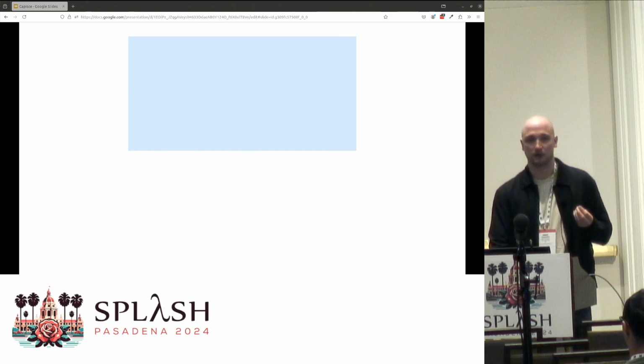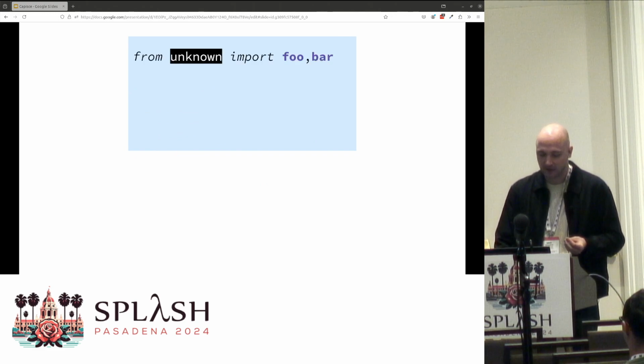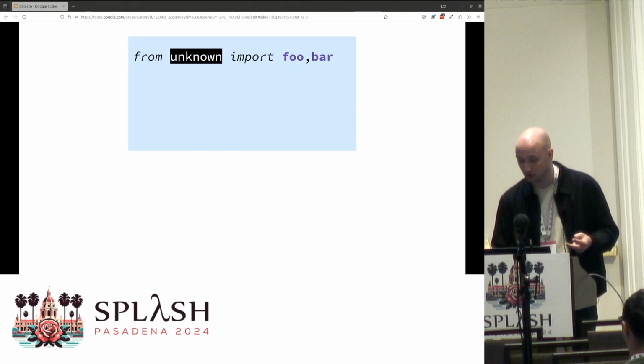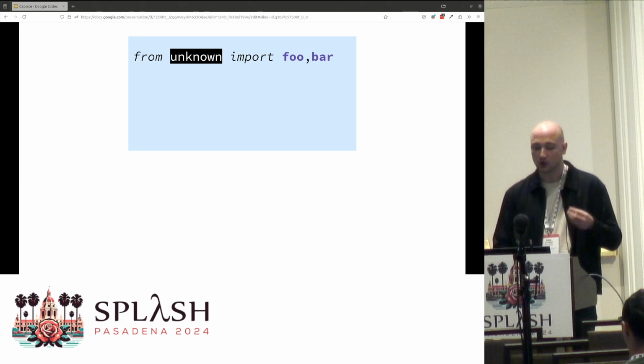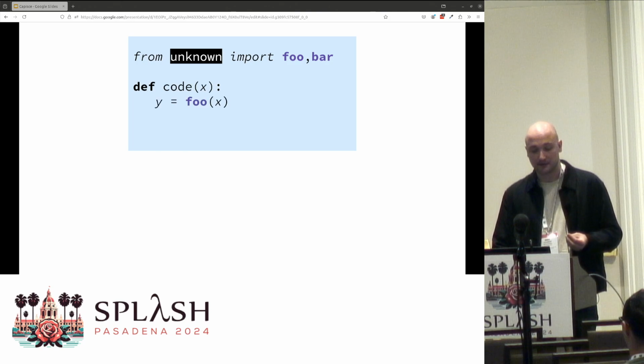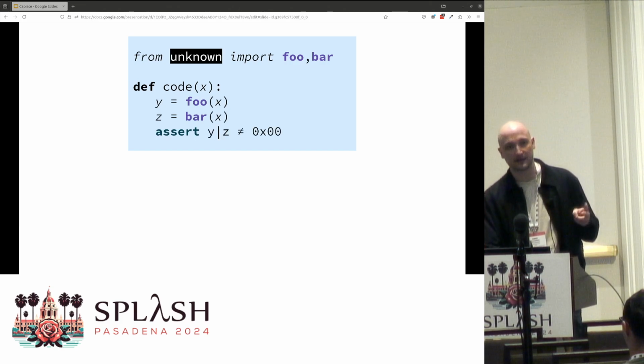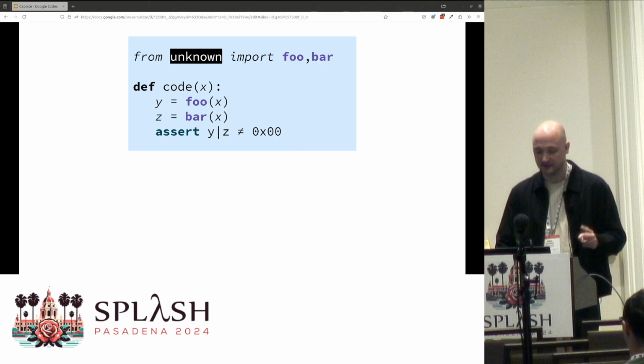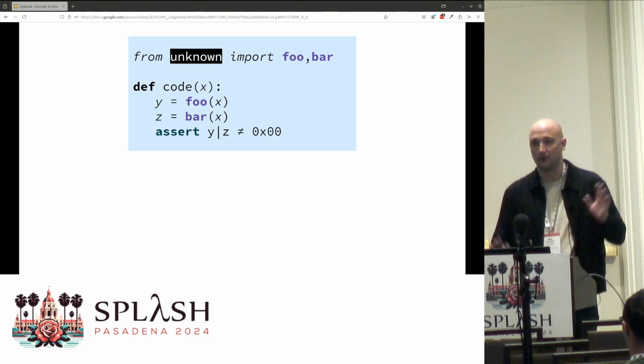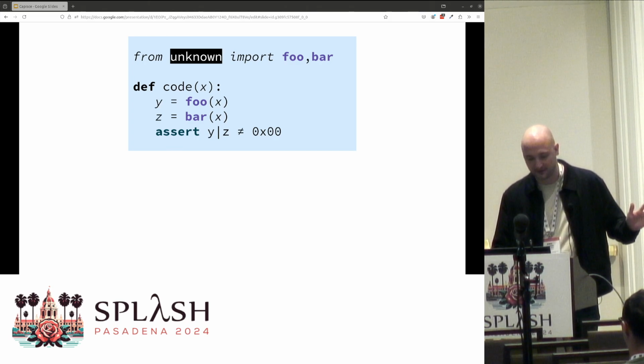Let's look at some example Pythonic pseudocode. We'll import two functions, foo and bar, from some module called unknown, whose implementation is inaccessible. In this code, parameterized on x, we'll run foo to get y, and then run bar to get z, and assert that the bitwise OR of y and z is not equal to 0. And we want this assertion to never fail.